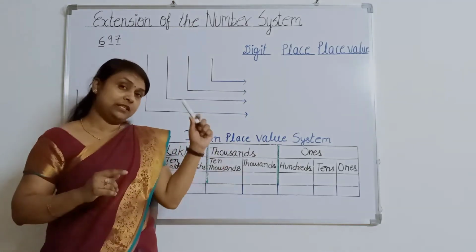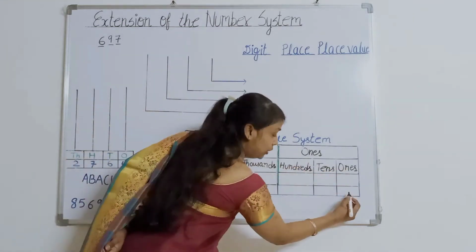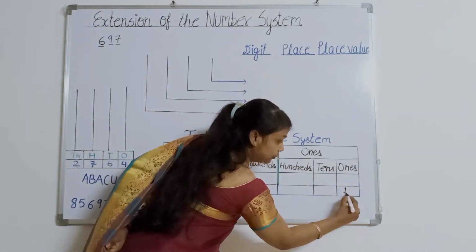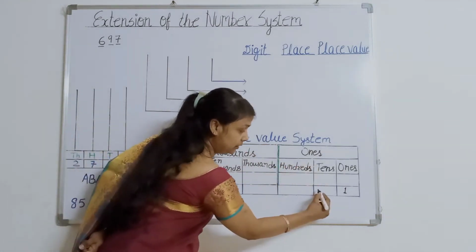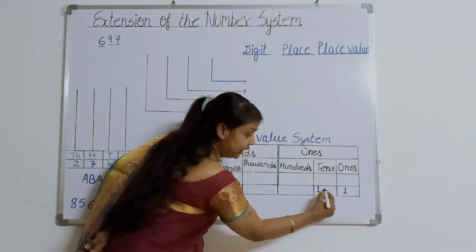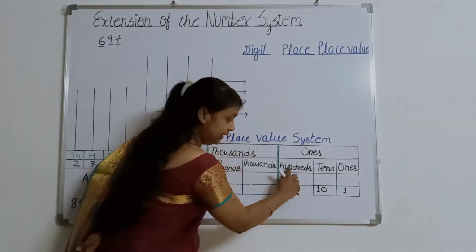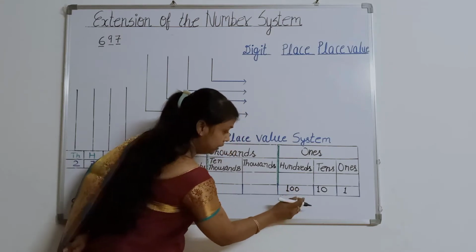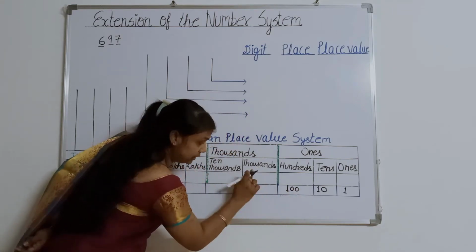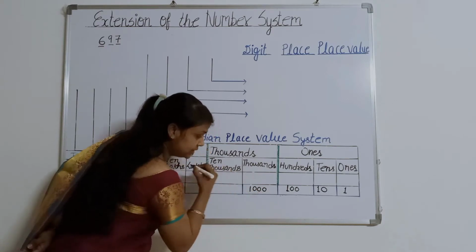I am just telling you one thing. See here, it is ones. Ones means 1. Now see, it is 10. I am writing 1 and adding one 0 here. In 100, I am adding 2 zeros. In the group of 1,000, I will add 3 zeros.